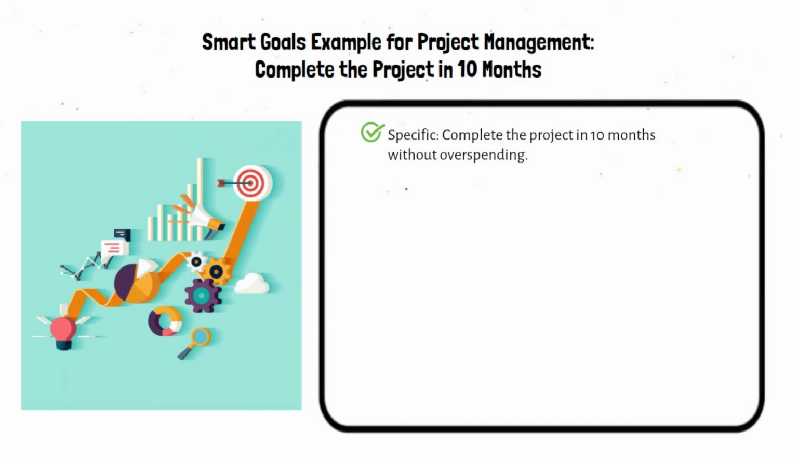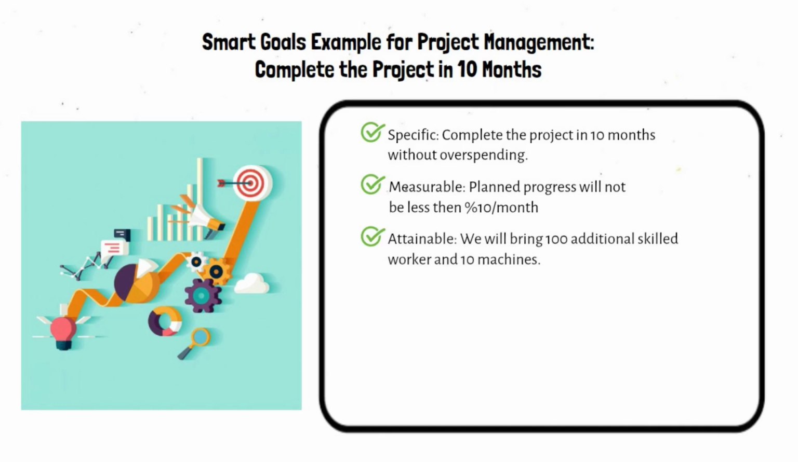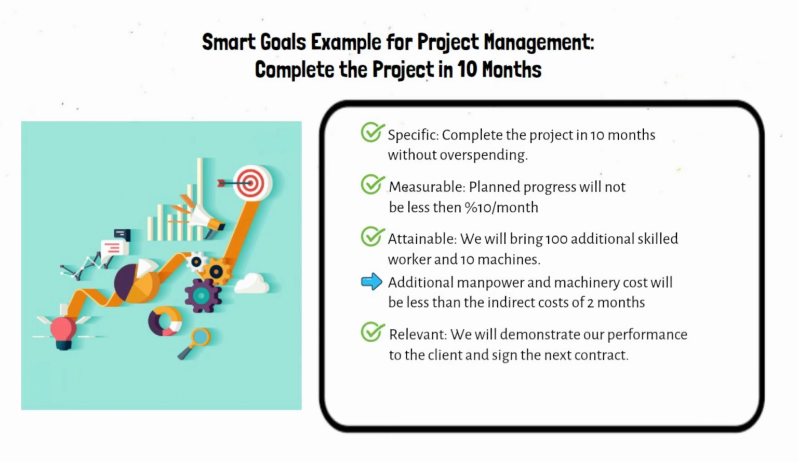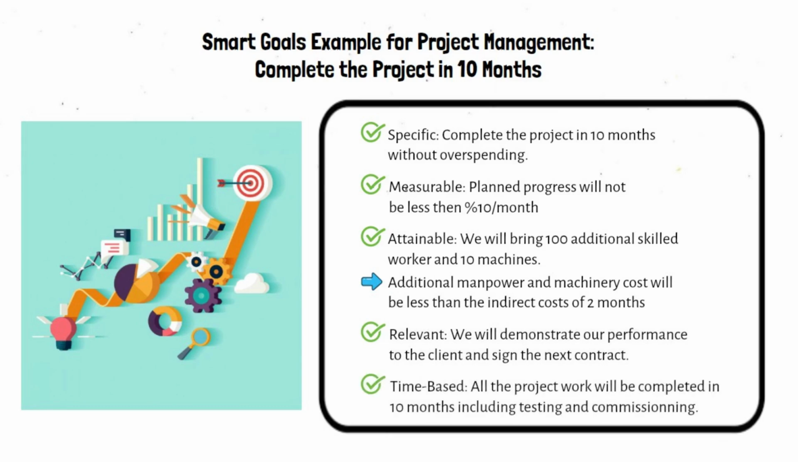Specific: complete the project in 10 months without overspending. Measurable: planned progress will not be less than 10% per month. Attainable: we will bring 100 additional skilled workers and 10 machines. Our plan is to complete the project 2 months earlier. Additional manpower and machinery cost will be less than the indirect costs of 2 months. Relevant: we will demonstrate our performance to the client and sign the next contract. Time-based: all the project work will be completed in 10 months including testing and commissioning.